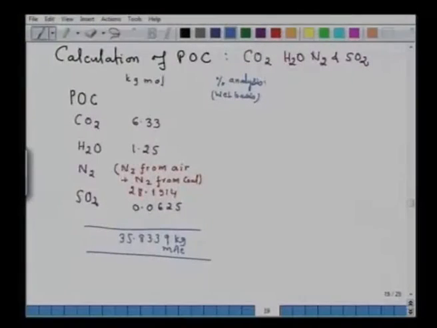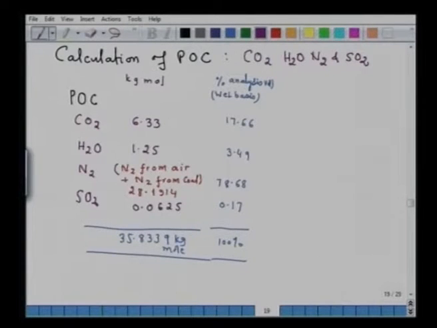Remember, percentage analysis by volume. So, here it will be 17.66, here it will be 3.49, here it will be 78.68, and here it will be equal to 0.7. So, this total is again 100%.